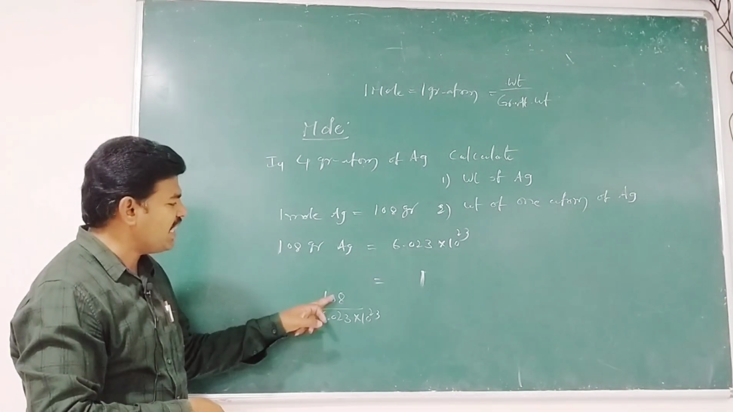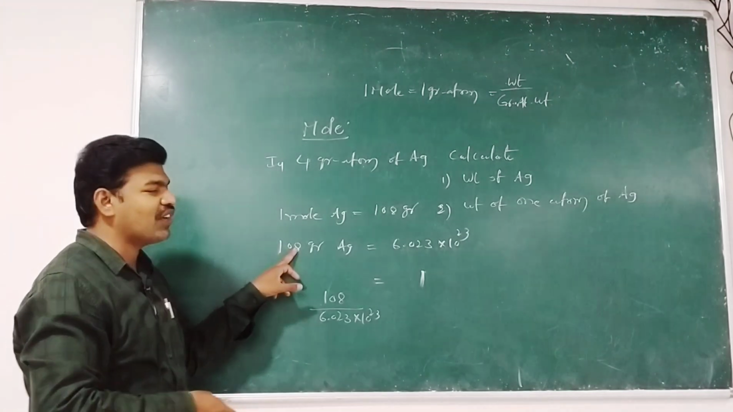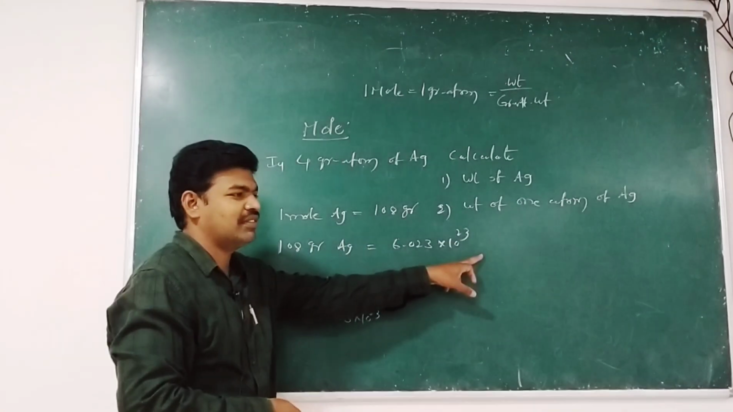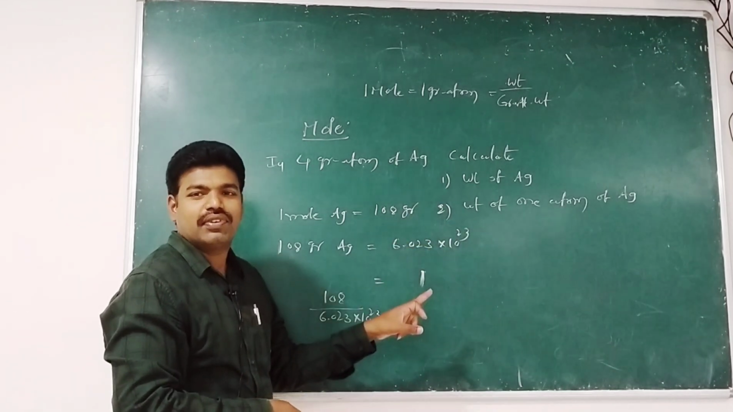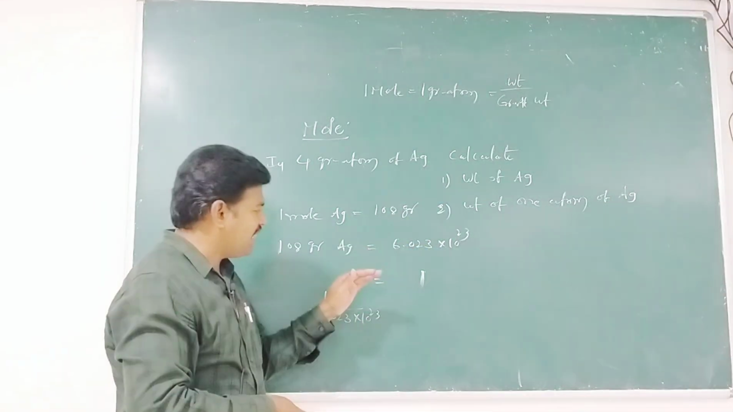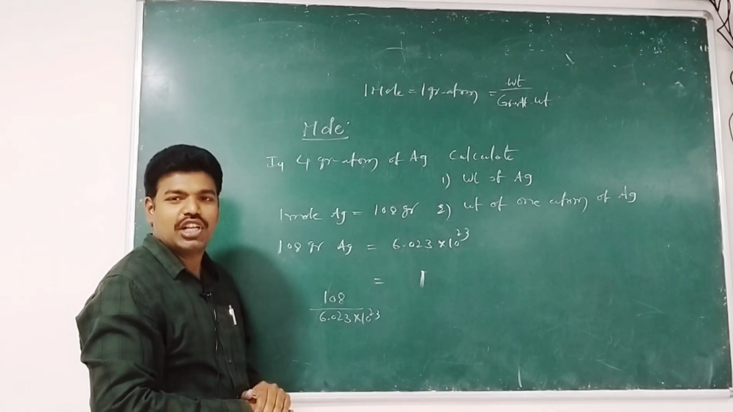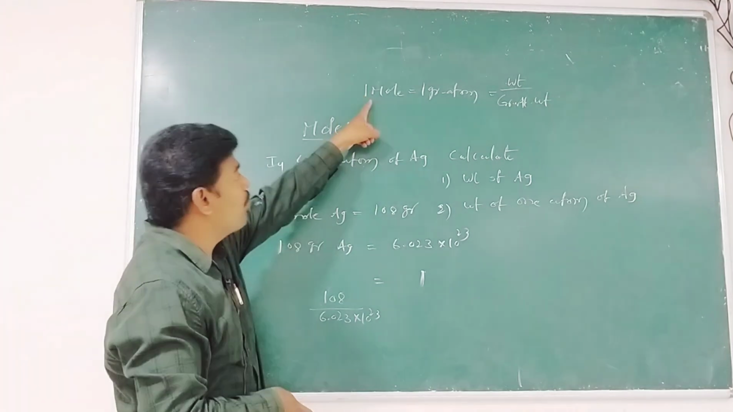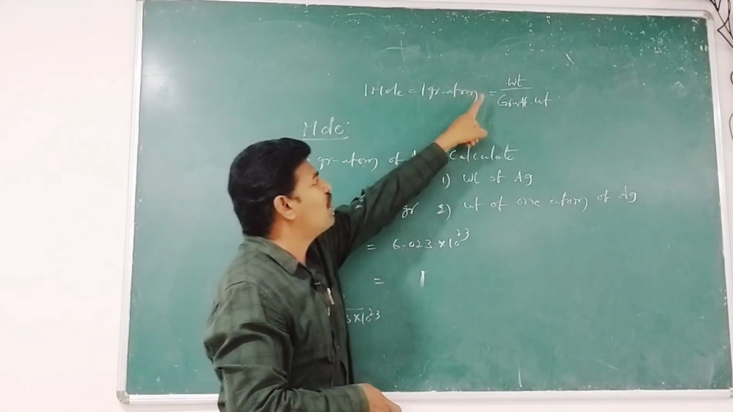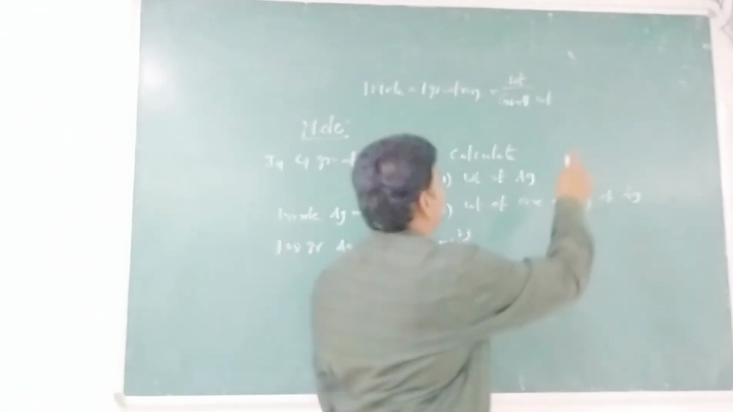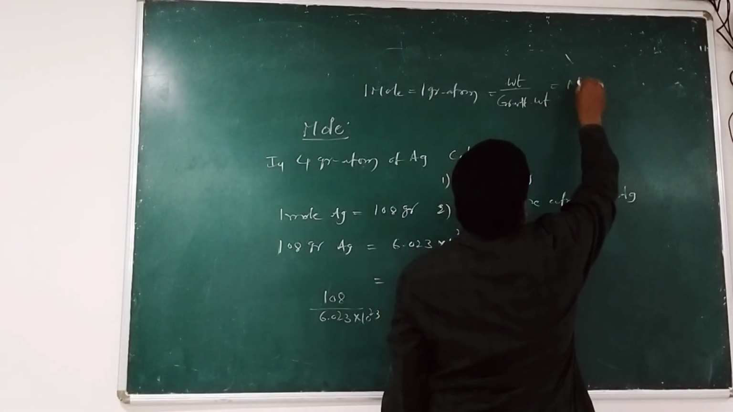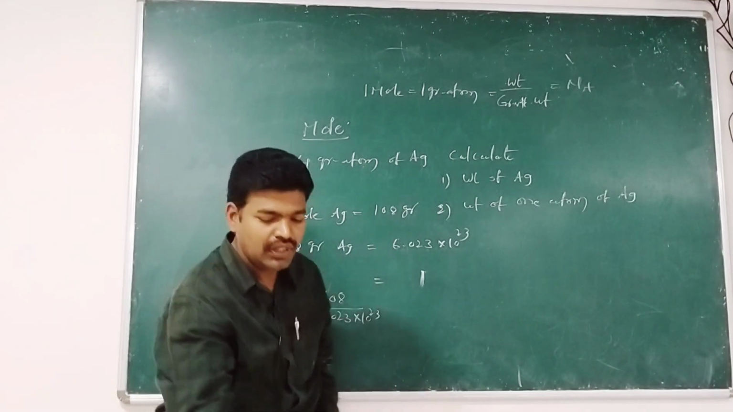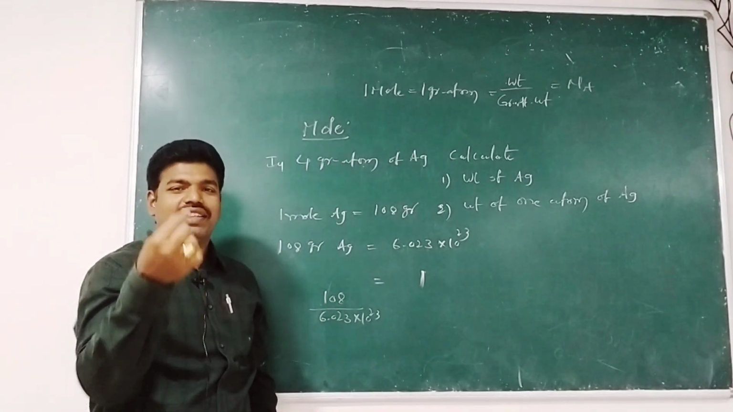So this 108 grams is equal to 6.023 into 10 to the power of 23 atoms. That means 1 atom of Ag weighs 108 grams by 6.023 into 10 to the power of 23. Okay, therefore 1 mole is equal to 1 gram atom is equal to weight by gram atomic weight, and it is equal to Avogadro number of atoms. Let me go for another example.